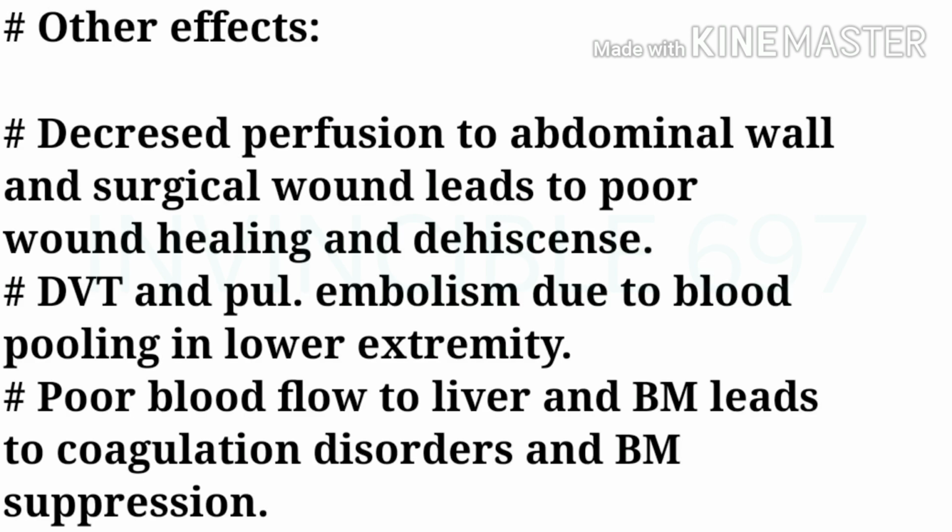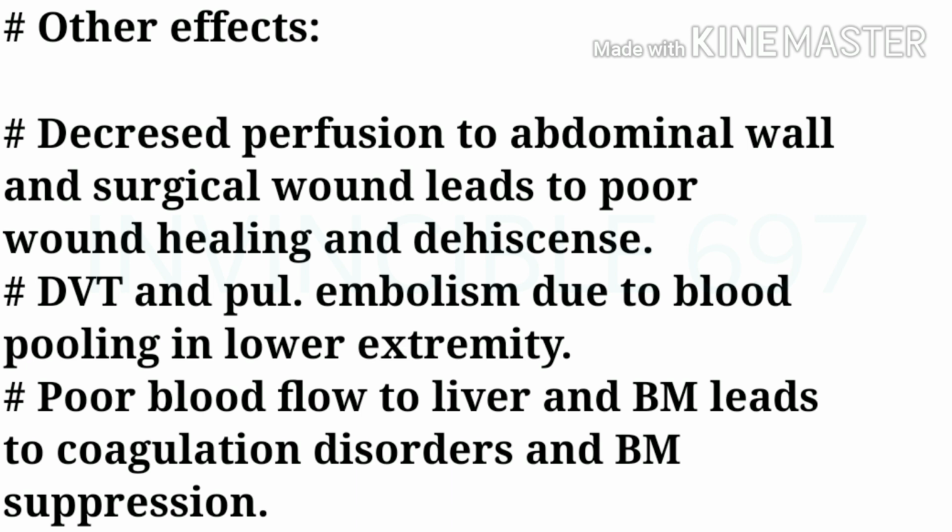Now, what are the other effects of ACS? Decreased perfusion to the abdominal wall and surgical wound leads to poor wound healing and even dehiscence. Deep venous thrombosis and pulmonary embolism are caused due to blood pooling in the lower extremity.